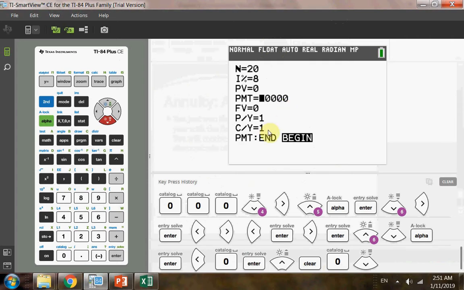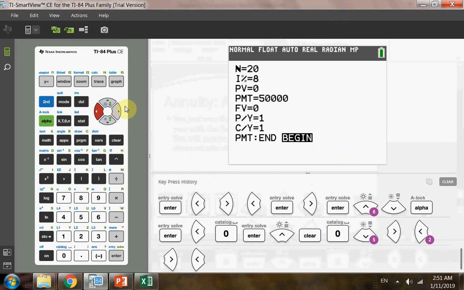And the real thing I want to stress is the selection of a method. Okay, you can hit end, you can hit begin. In your calculator, it's not just about pressing the right arrow or left arrow. If you select one item, make sure you hit enter. Right here, after I hit enter, end is selected.